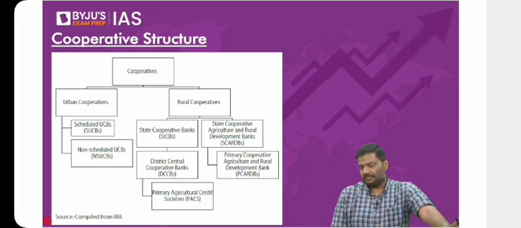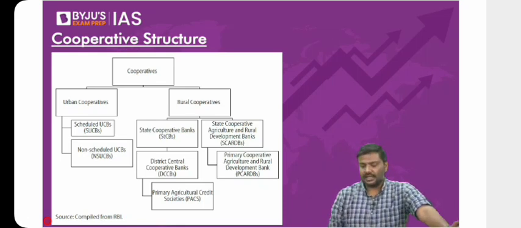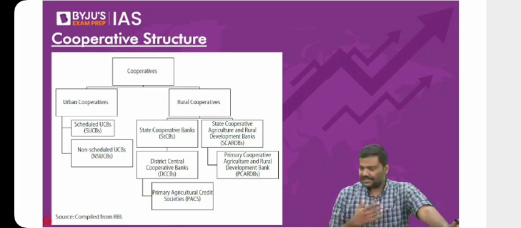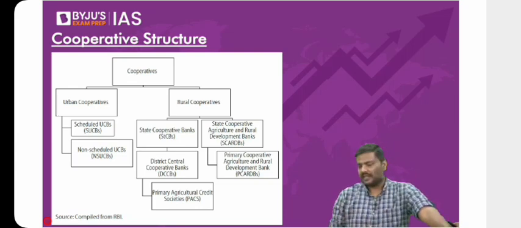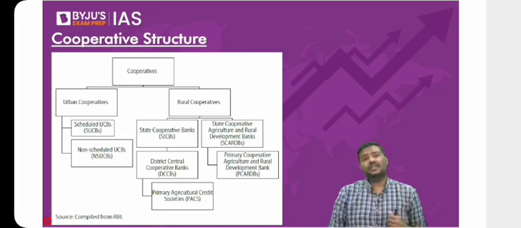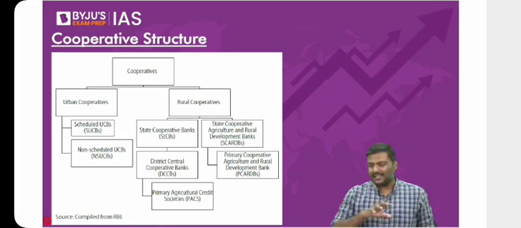But between the standard asset and the NPA, there is one more classification. We've discussed that as well. That is the classification of special mention account, SMA: SMA 0, SMA 1, and SMA 2. If there is an NPA, what is the issue then? The issue is that the banks will be incurring a lot of losses. The investor confidence in the banking sector will go down. A lot of deposits will be withdrawn from the banking sector. That will create a lot of chaos. That is a concern in the banking sector whenever the NPAs are very high.